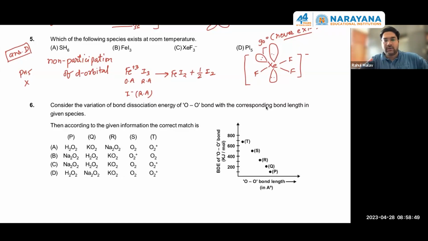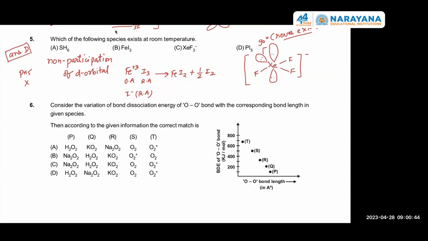Okay. I will check that. About the PI5, I think it exists. I've seen it somewhere that it exists, but if you are saying that, check in the NCERT, I'll check. Okay. So is it option C? Yes.